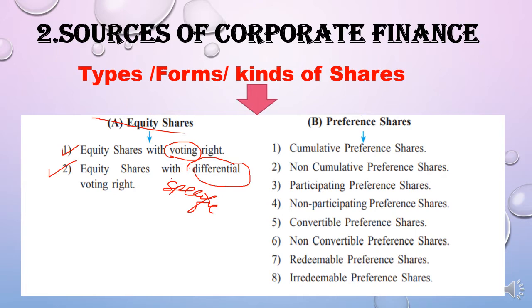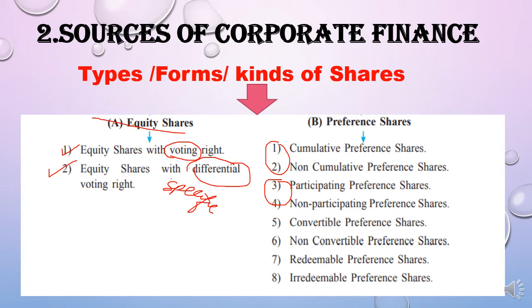The next type of share is preference share, but first we will move to the equity share, students. There are almost 8 types of preference shares, and they are interrelated in pairs. Cumulative means adding up, non-cumulative means non-adding up. Participating means who can participate in the decision or voting, and non-participating means who do not participate.